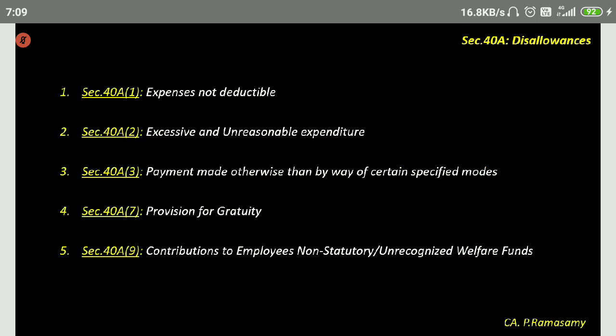We'll go into this 40 capital A subsection 1, expenses not deductible.